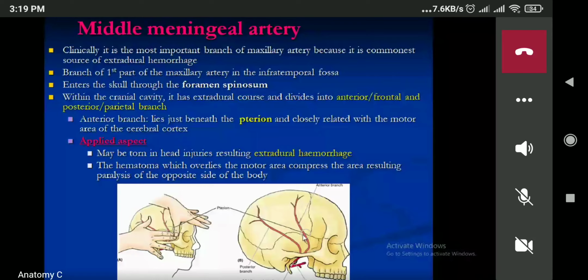So now, next content of the infratemporal fossa is the pterygoid venous plexus. Now what do you mean by the pterygoid venous plexus? You can see this network of small veins.